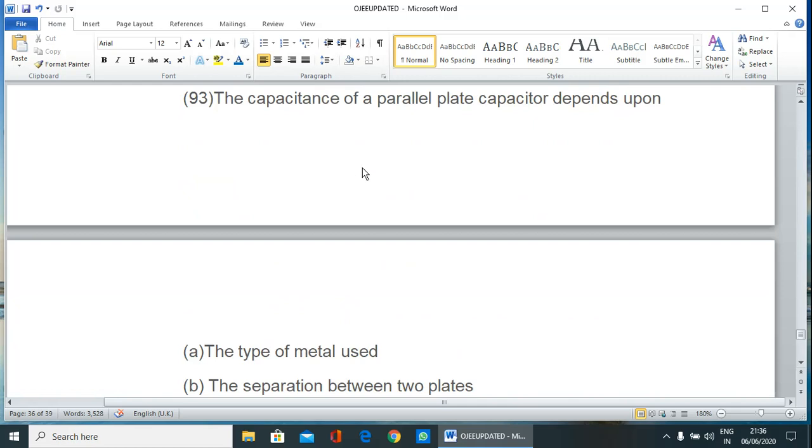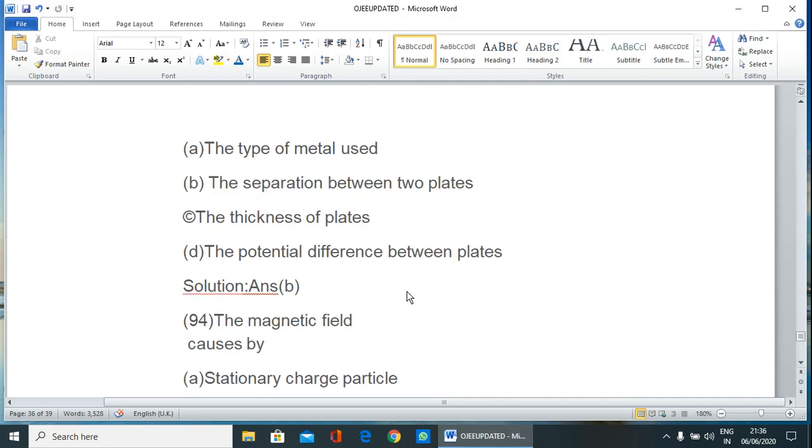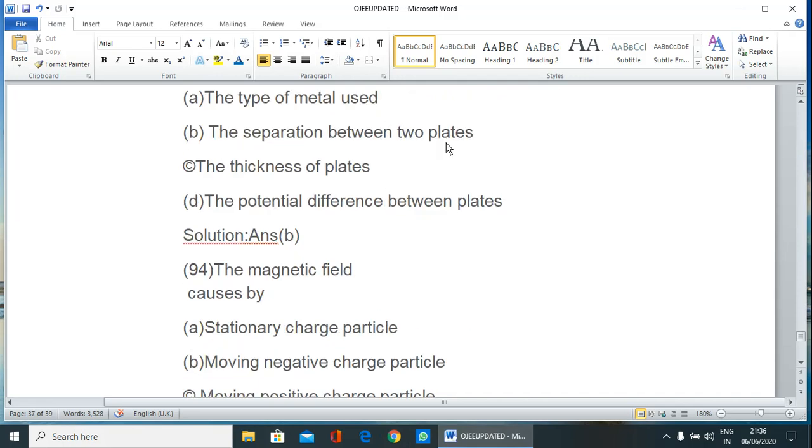Next question. The capacitance of a parallel plate capacitor depends upon the type of metal used, separation between two plates, the thickness of plates, the potential difference between plates. So correct answer is B, that is separation between two plates.